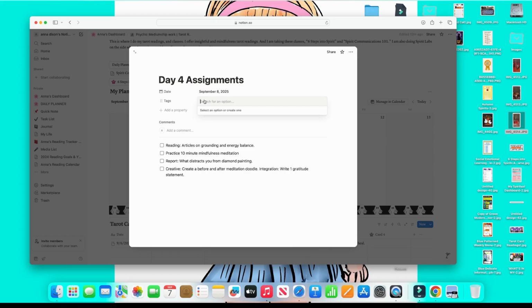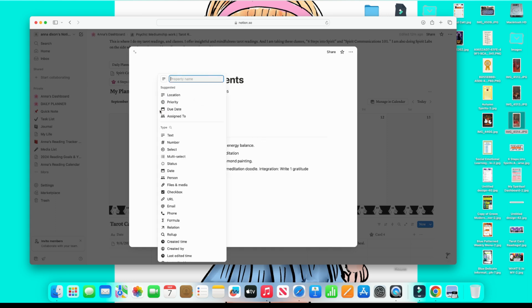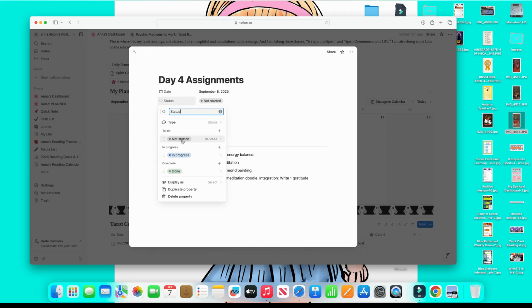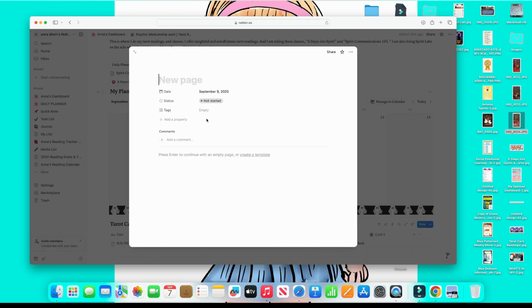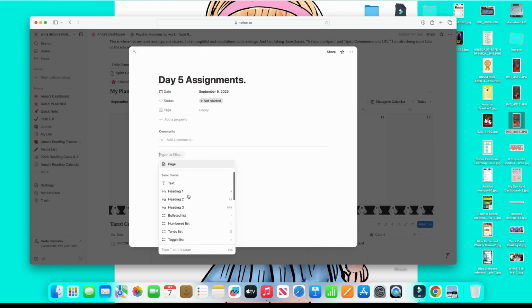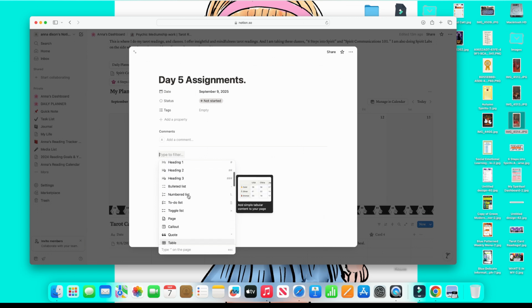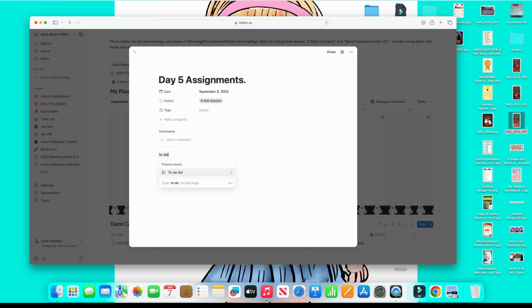So, here is day 4 assignments. I figured out tags and homework and status there, it's completed or not, which is really helpful. So I'm hoping I can use this Notion daily and start to get a habit of using Notion daily. I think that'd be really fun and add to my arsenal of journaling and all that. And that way I can just journal my tarot cards, processes, and be happy with it. So I'm just tickled that I had made it this far with my Notion and everything.